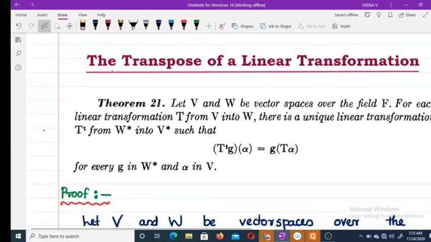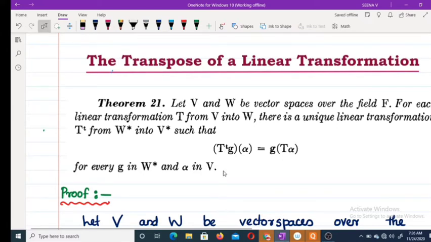The theorem says: let V and W be vector spaces over the field F. For each linear transformation T from V into W, there is a unique linear transformation T transpose. This is the notation for the transpose of a linear transformation. T transpose from W star into V star such that T transpose G of alpha equals G of T of alpha for every G in W star and alpha in V.